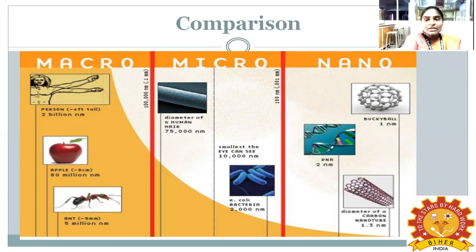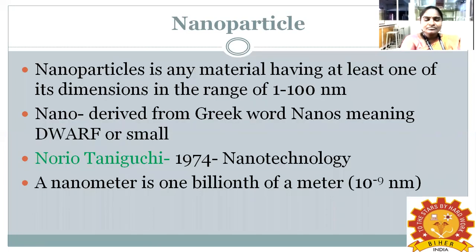Okay. So what is the size of a nano? Nano examples we can say DNA, carbon tubes, buckyballs. That is the example I have given here. The range of a buckyball is 1 nanometer, the nanometer range for DNA is 2, and the nanometer range for carbon nanotube is 1 to 3 nanometers. So next, we are going to learn about what is nanoparticles.